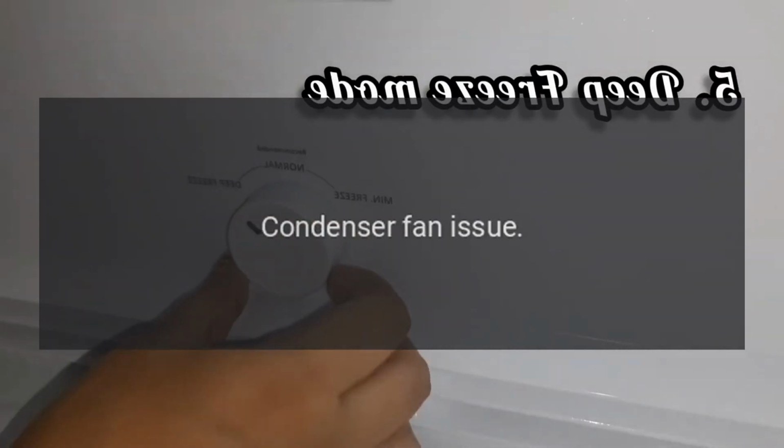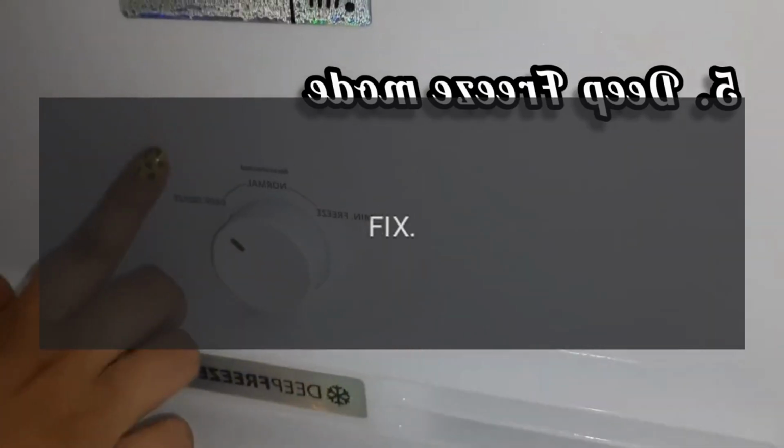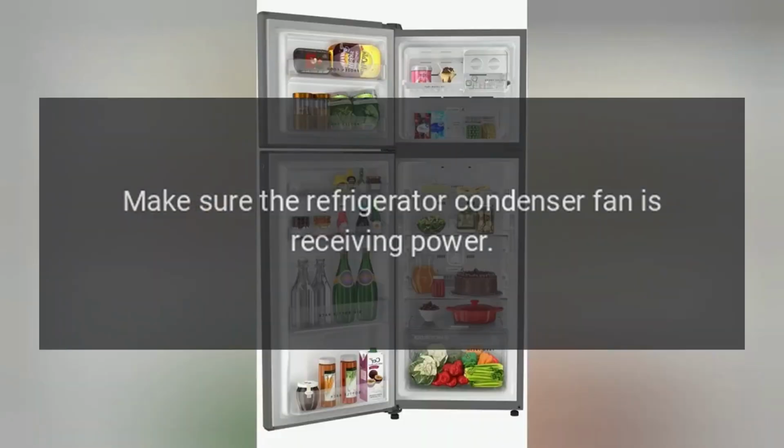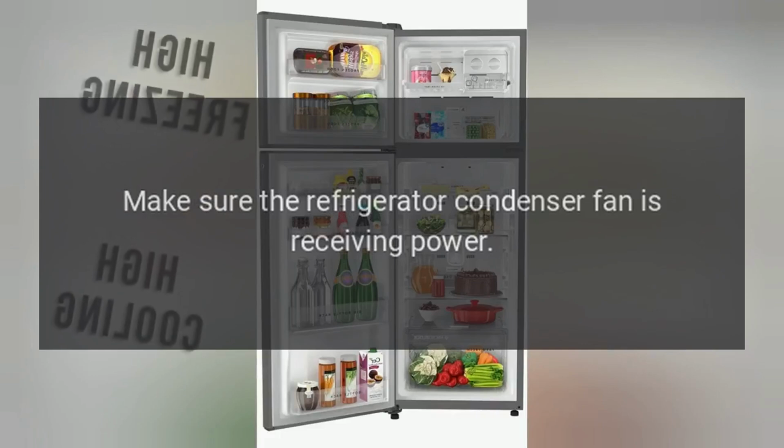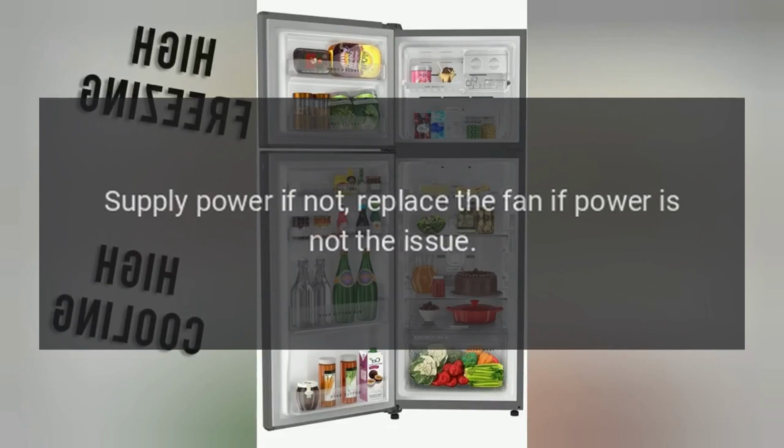Code 23E. Problem: condenser fan issue. Fix: make sure the refrigerator condenser fan is receiving power. Supply power if not; replace the fan if power is not the issue.